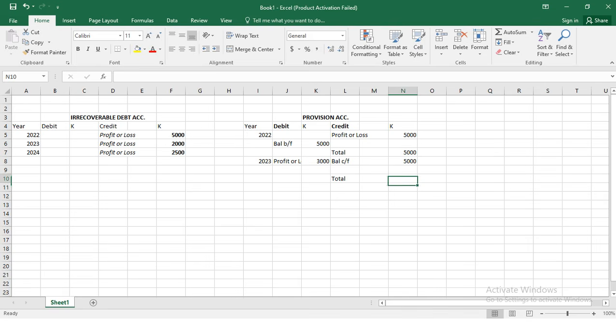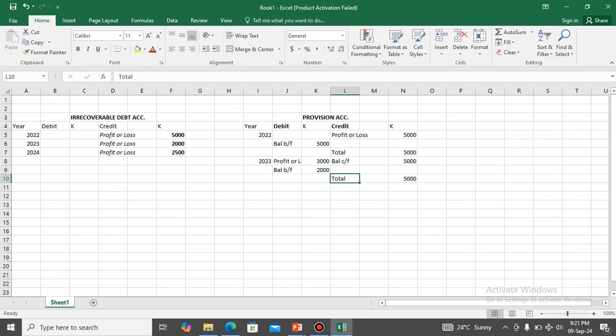We close the account, we bring the total here, the total of 5,000, and then we have the balance brought forward of 2,000 here, right? Why? Because the total here, we copy this and we paste it here.